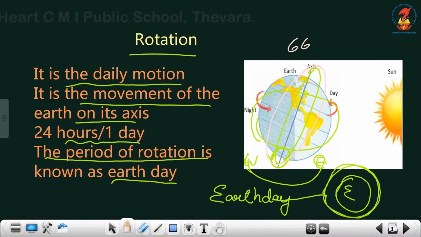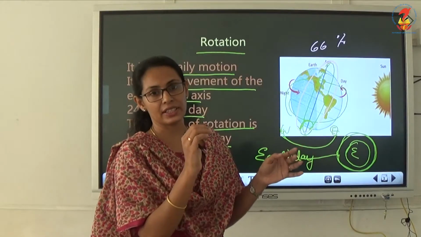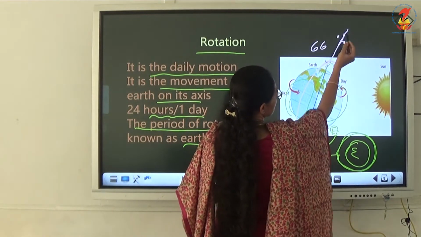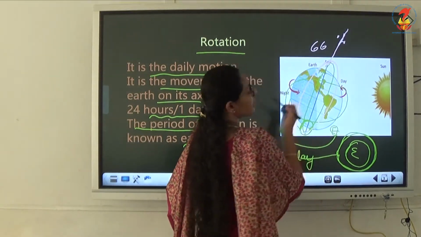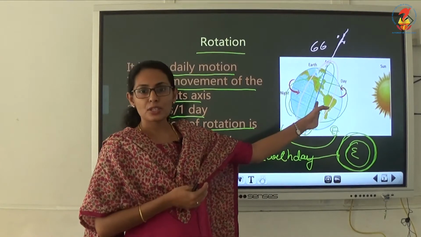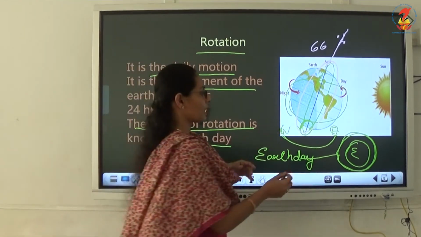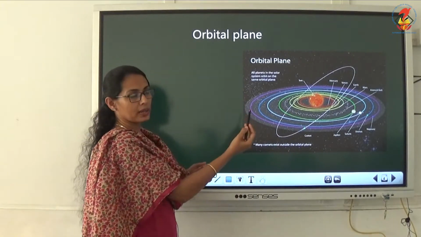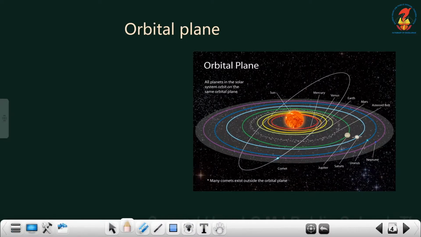So this axis is tilted, and it is at a 66 degree angle. Clear? This is the earth's axis, and it is already proved by the geologists. When the earth goes around, it moves in a particular path.